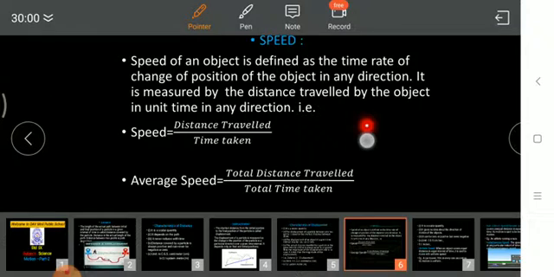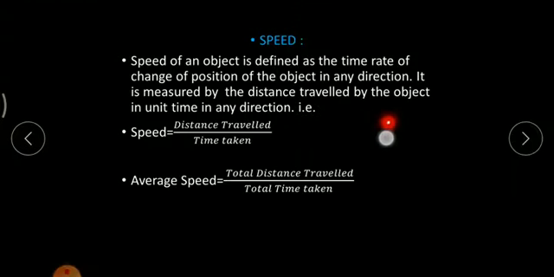So for instance, if a person is traveling from point A to point B, the person has traveled a certain distance, suppose 2 kilometers in suppose 1 second, and from point B to point C he has traveled 4 kilometers. So distance traveled is nothing but 2 plus 4, that is 6, and the time covered would be, from point A to point B, 1 second, and from point B to point C, 2 seconds. So it would be 6 upon 3, so the speed would be 2 meter per second.